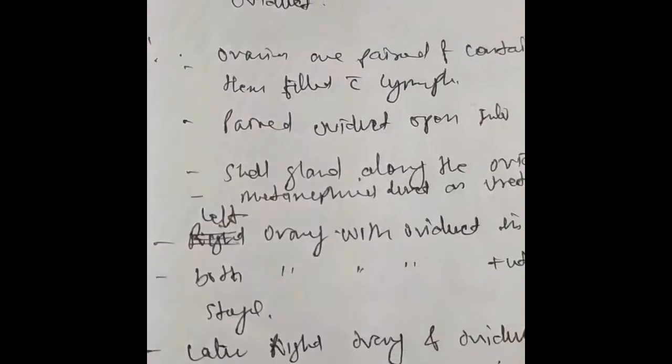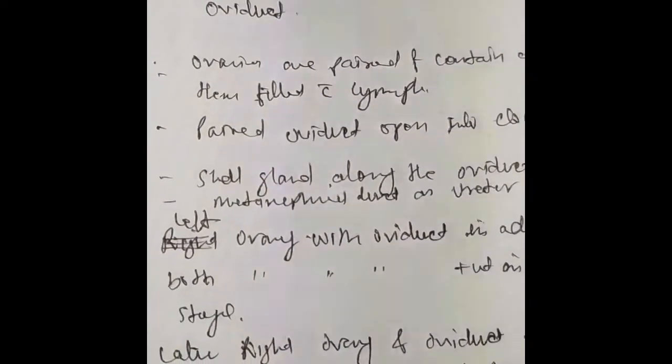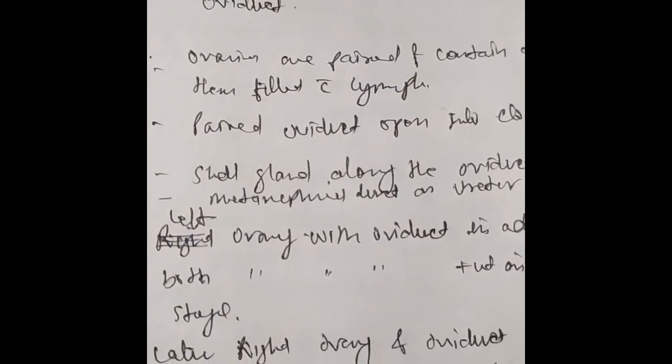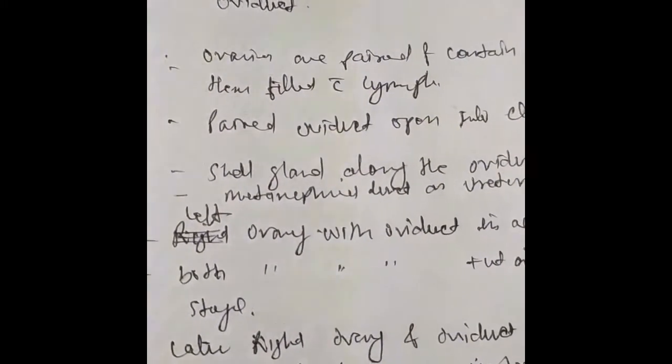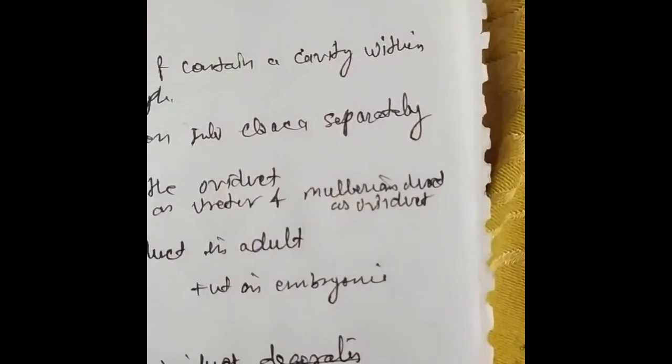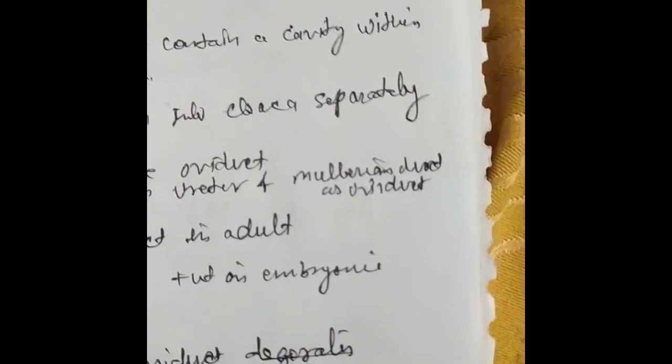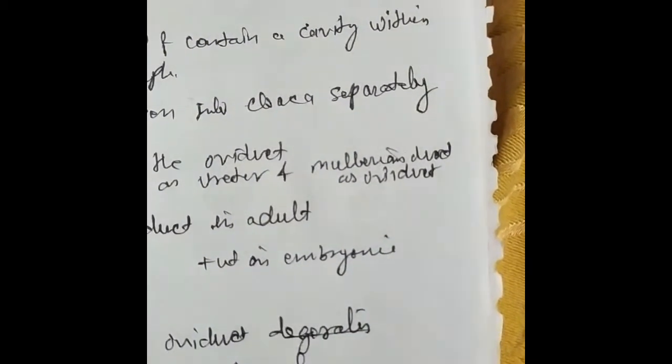Since reptiles are amniotes and have metanephric kidneys, the metanephric duct acts as the ureter, whereas the Mullerian duct acts as the oviduct which carries the fertilized eggs.